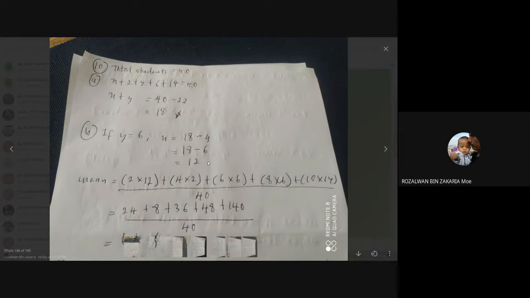To find the mean, remember the formula for grouped data. What is grouped data? Grouped data is the data given to you in a frequency table or bar chart. So remember the formula: mean equals the summation of the data multiplied by the frequency, then you divide by the summation of the frequency.